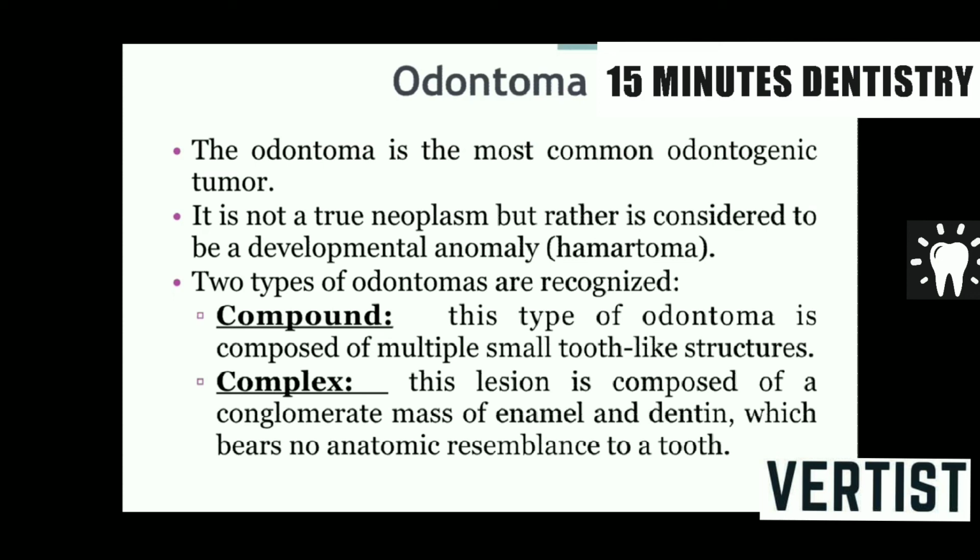That means it develops both from enamel organ and ectomesenchymal tissue, that is dental papilla and dental follicle. So you are going to see structures developing from all these odontogenic apparatus. So this is the most common odontogenic tumor. Oma is a tumor and odont is a tooth. So a tumor which looks like a tooth or multiple teeth is called odontoma. Again, this is supposed to be a hamartoma and not a true neoplasm, and that's why it does not grow to a very large size.